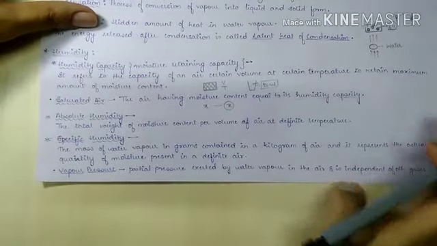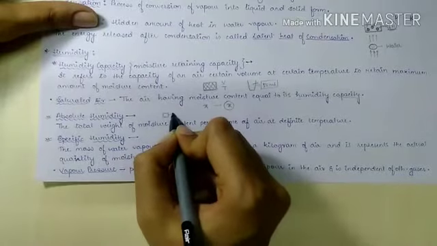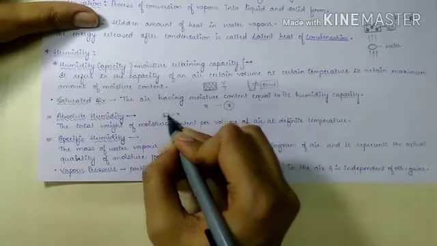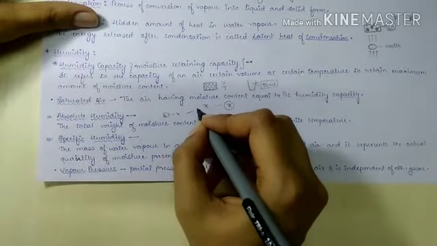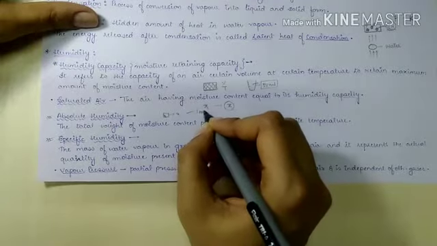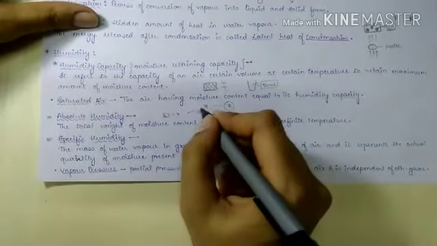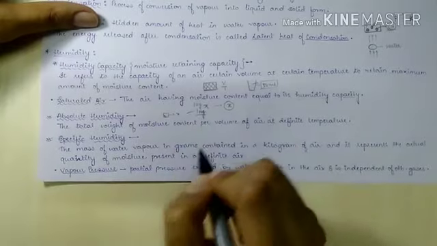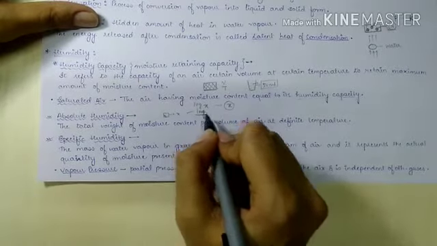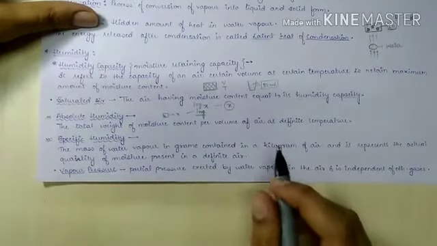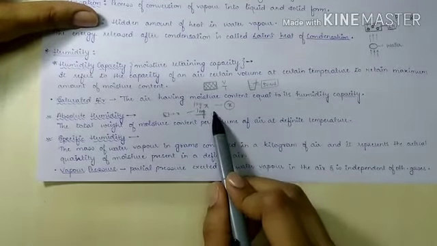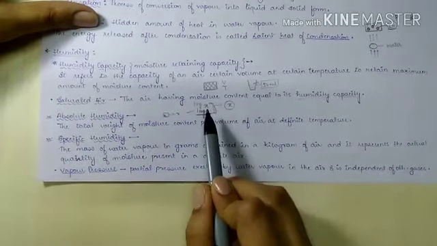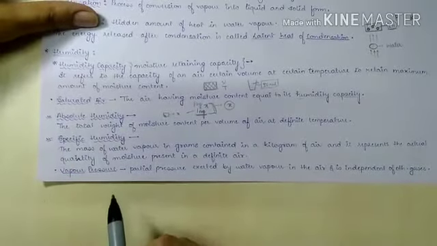Let's say we have 10 gram of air which is containing 1 milligram of water vapor or moisture content at a definite temperature. So at this temperature it is containing this amount of moisture. This is known as absolute humidity.